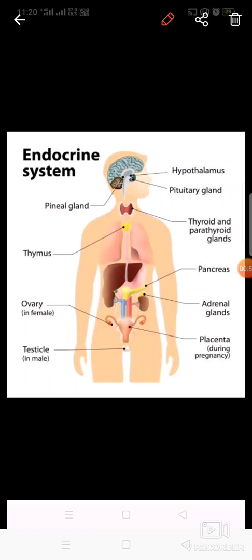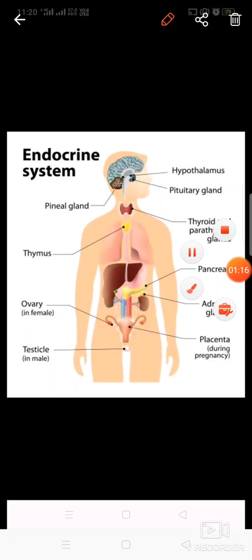Endocrine glands are the ductless glands which release their secretions, or the hormones, directly into the bloodstream. So, this system, which is formed by the various hormones secreted by different glands and the glands themselves, is known as the endocrine system.